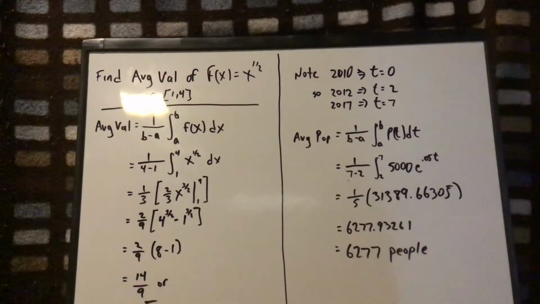Okay, on the right, I have the answer to the Bigny problem. The only thing that's a little tricky about this problem is reading it carefully. If you tried it on your own, the classic mistake is to go from 2 to 6. Notice it said the beginning of 2012 to the end of 2016.